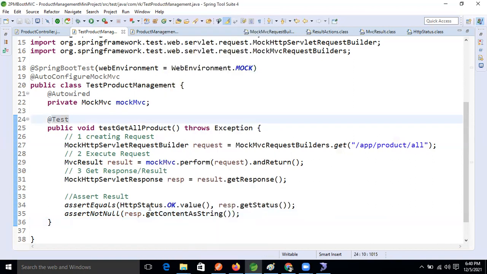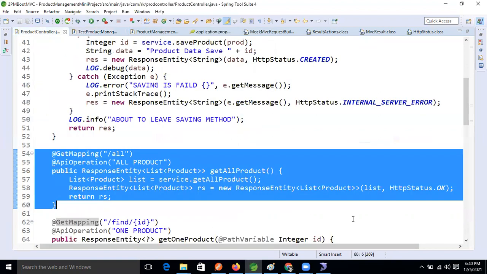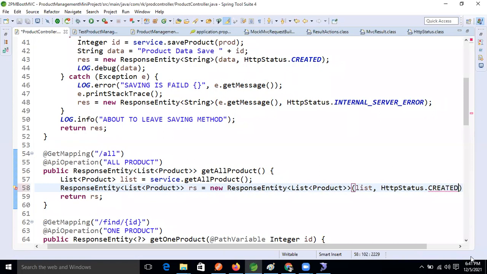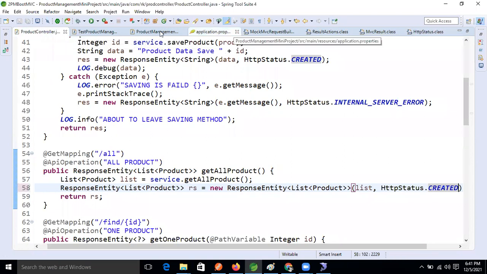Okay, just think about this. 200, we know that, right? And here the status is also coming 200. We checked that, right? Now let's change it and see the failure scenario. Here I'm sending the status code as create. Create means what, guys? 201. Yes, Ravi, okay, 201. Now let's run our test case.